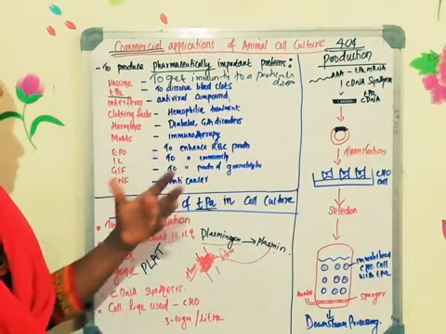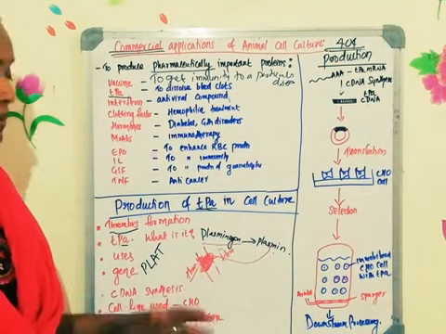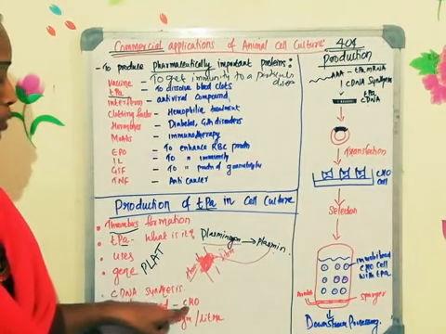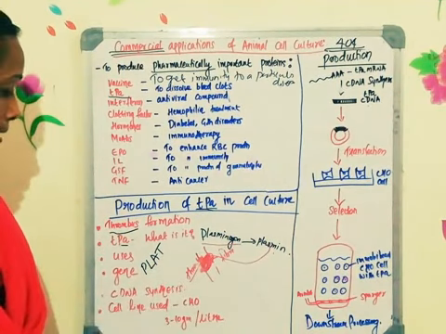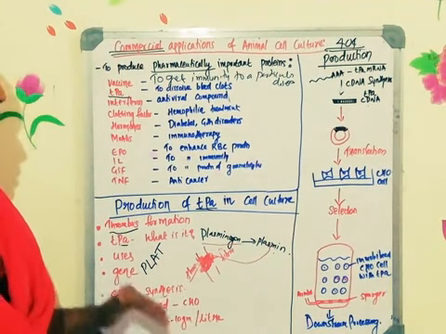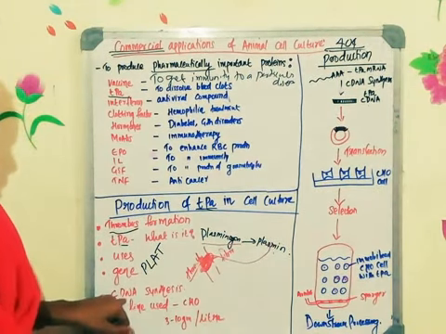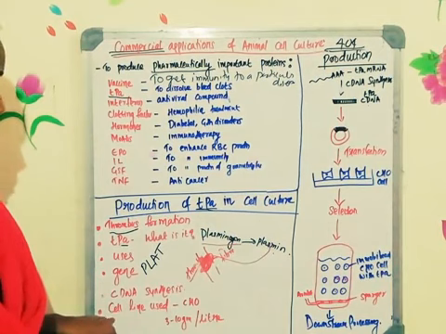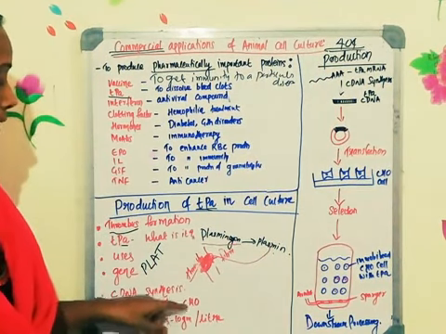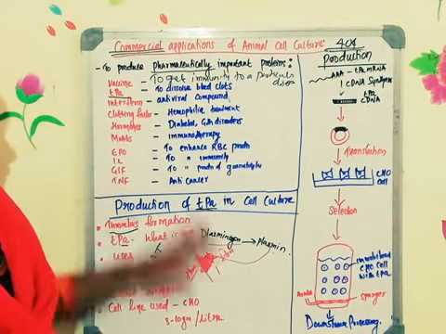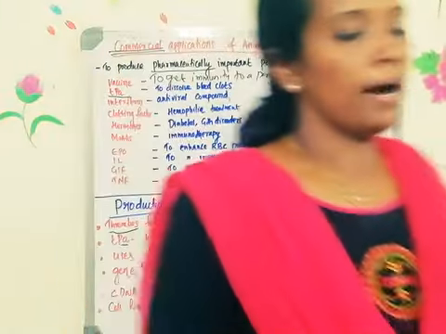If you are using 50 liters of media, you can calculate; that much amount, the efficiency is more. That is why we go for the Chinese hamster ovarian cell line, CHO cell line. It is one of the most widely used cell lines for the production process. So cDNA synthesis is necessary. We have to introduce that cDNA with the vector into the Chinese hamster ovarian cell line, and then go for the production process.